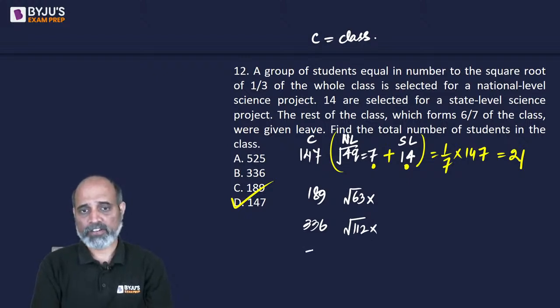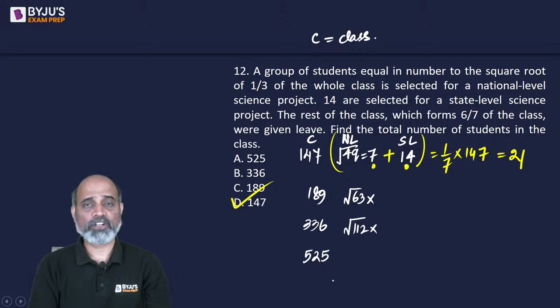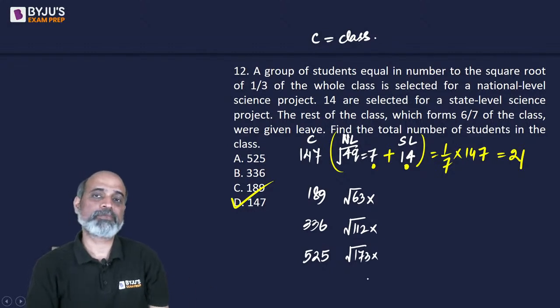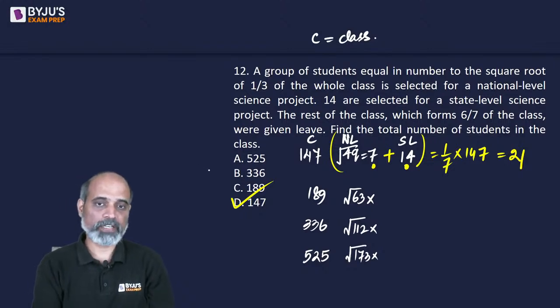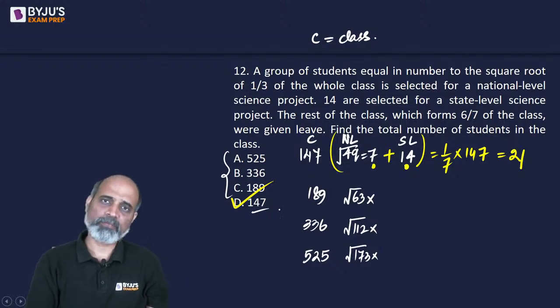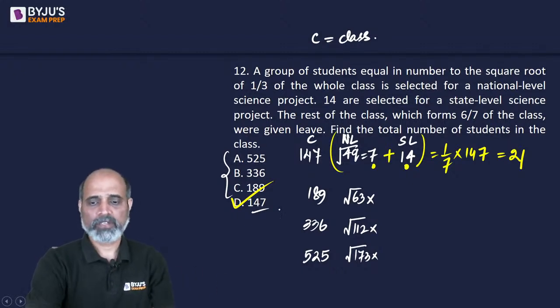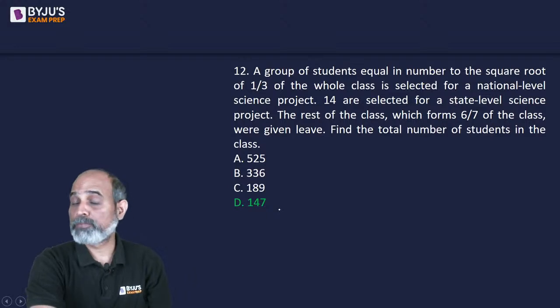If I take 525, one third of 525 is 173 and 173 का square root नहीं होता है. So national level students will be in decimal value. So that's the reason why the other three options did not make sense. So always start with the smallest number if you are using options. Right? Equation wise, it would be lengthy.